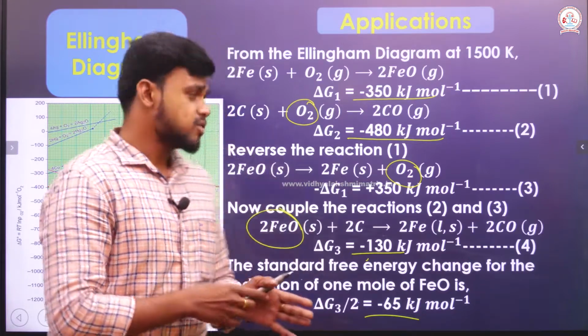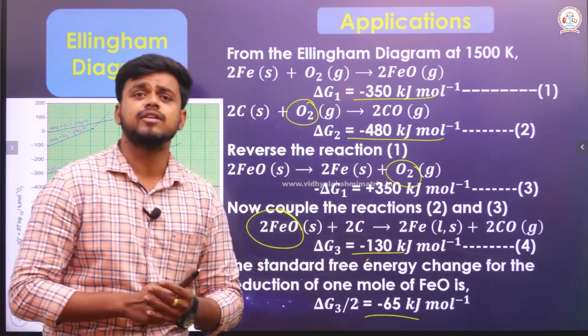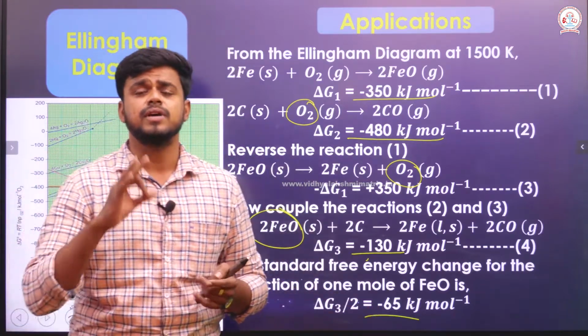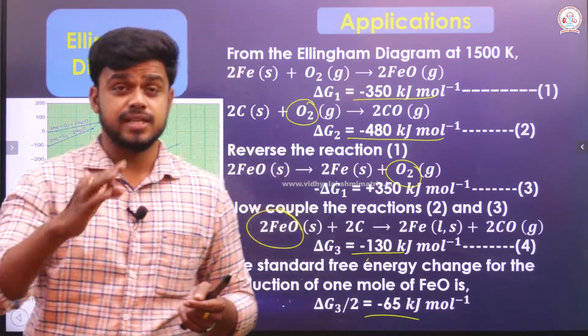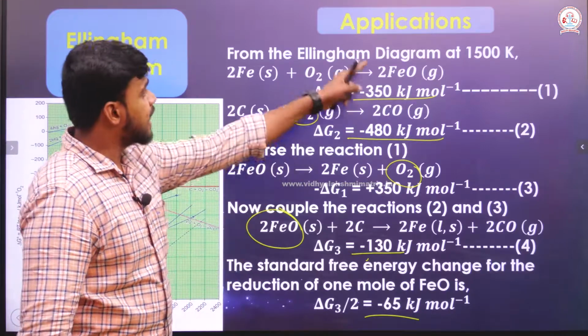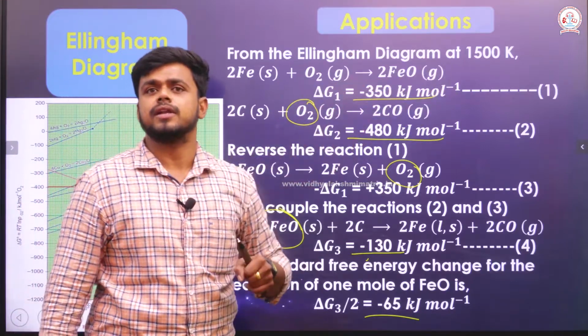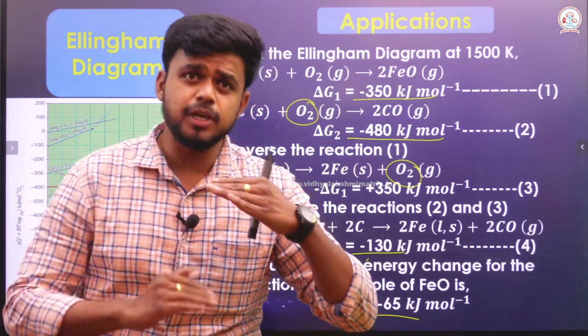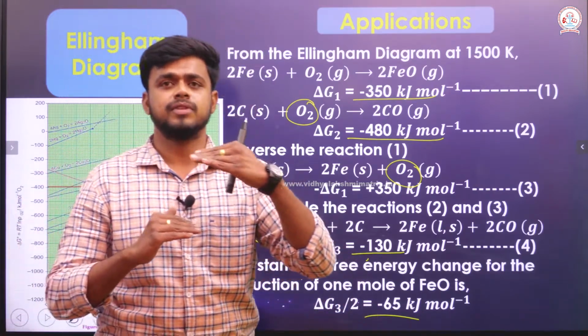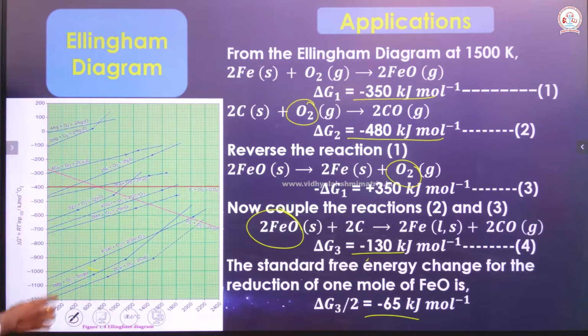So, when the Gibbs free energy is negative for a coupled reaction, the reaction is spontaneous and feasible. So, this reaction will take place at 1500 Kelvin, because at 1500 Kelvin the carbon line comes below and the iron line goes above. That is why it is possible here.